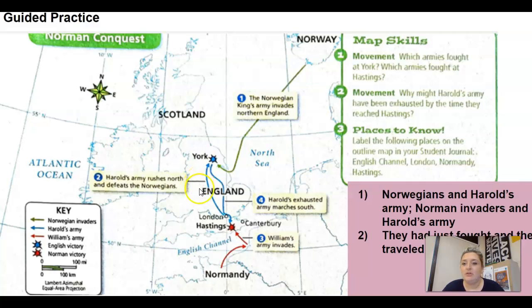And then for number 2, why might Harold's army have been exhausted by the time they reached Hastings? You can see here they started here, they went to York, and then they came back. So they had just fought, and then they had to travel a very, very long distance. Go ahead and pause and get that if you need to.